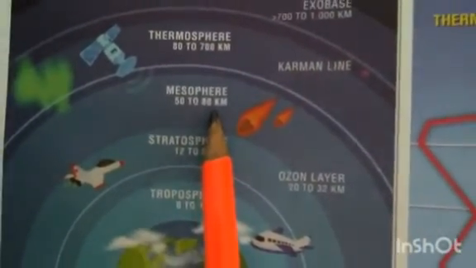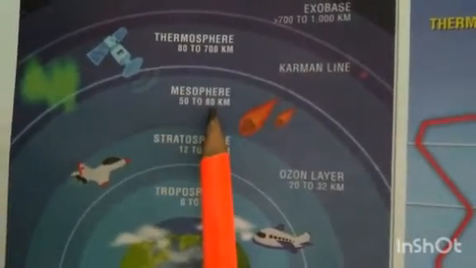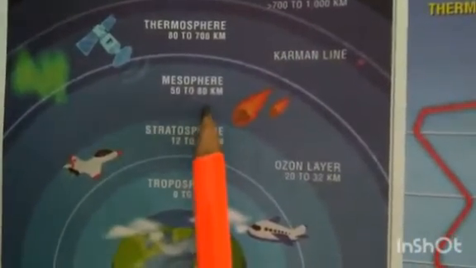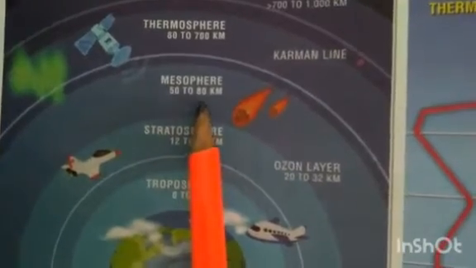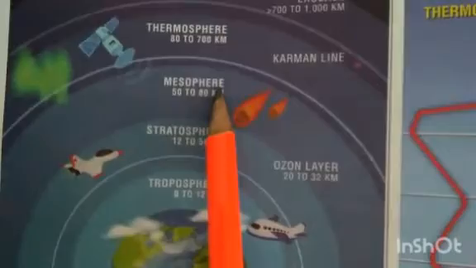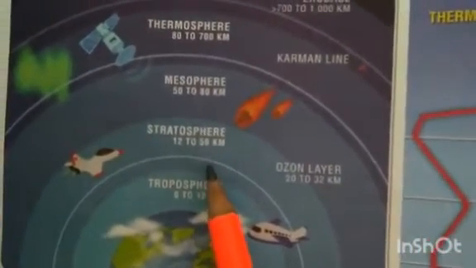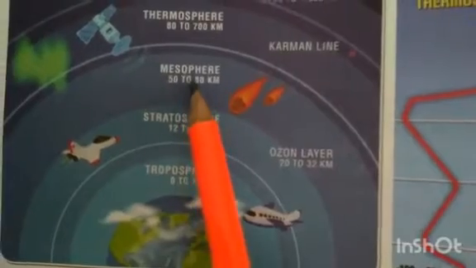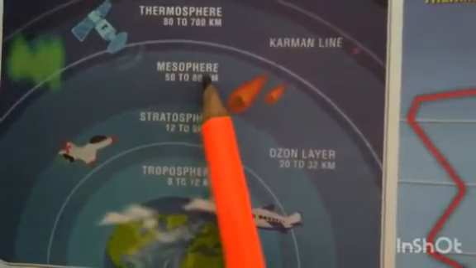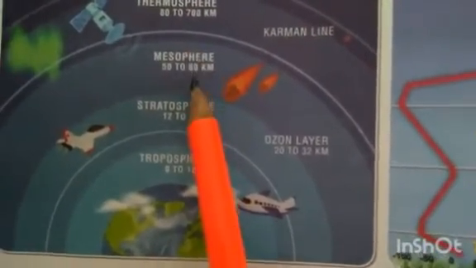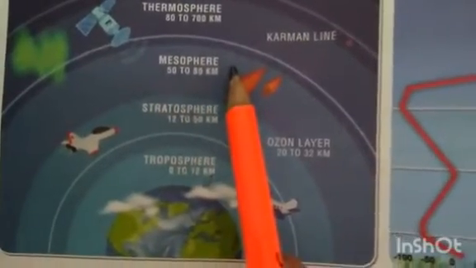It is the coldest of the atmospheric layers. Temperature falls in the mesosphere. Temperature falls with elevation.